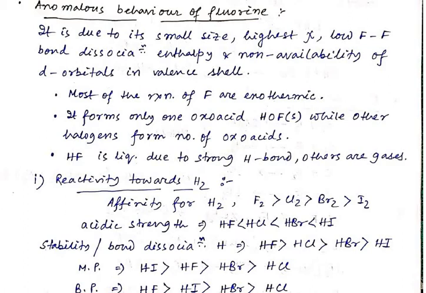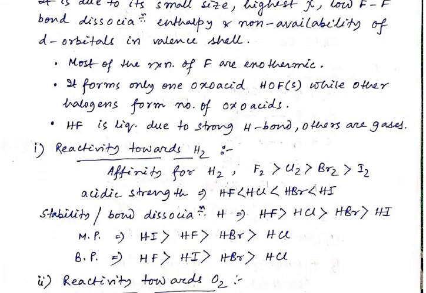So many factors are there for the anomalous behavior of fluorine, like its small size, that is number 1. Number 2, the highest electronegativity. Number 3, the low fluorine-fluorine bond dissociation enthalpy. And number 4, the non-availability of d orbitals in its valence shell. Most of the reactions of fluorine are exothermic. It forms only one oxoacid, that is HOF, while other halogens form a number of oxoacids. HF is liquid due to strong hydrogen bonding, and the others are gases. Like HCl, HI, all are gases except HF. HF is liquid due to the strong hydrogen bonding.